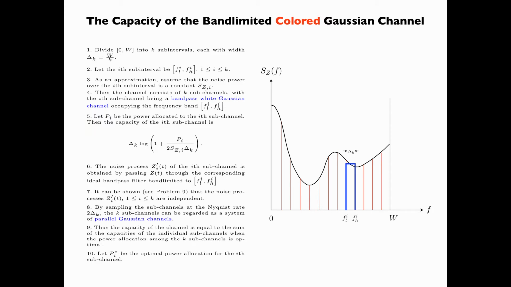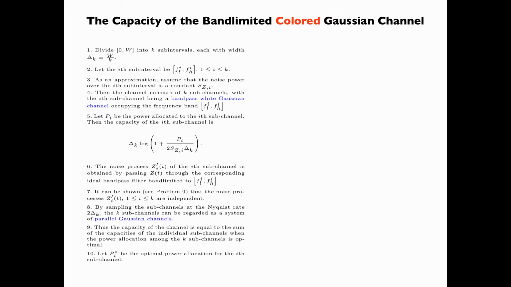Let Pi star be the optimal power allocation for the ith subchannel. In step 5, we obtained the capacity of the ith subchannel when Pi is the power allocated to that subchannel.